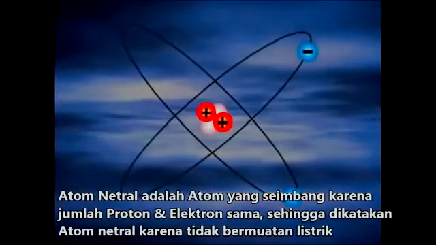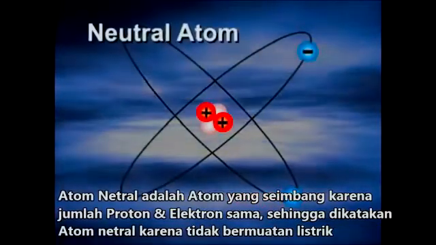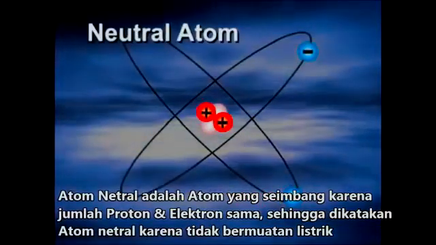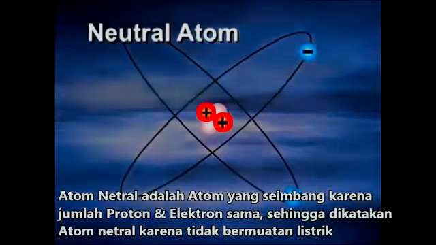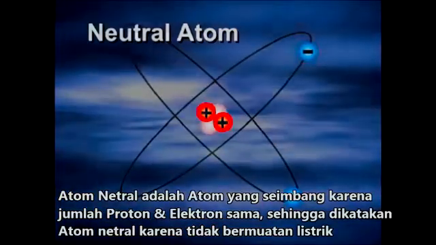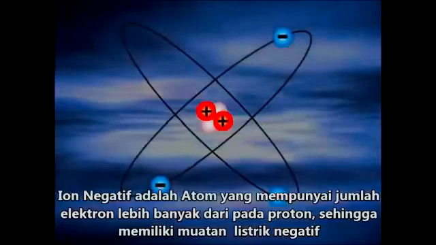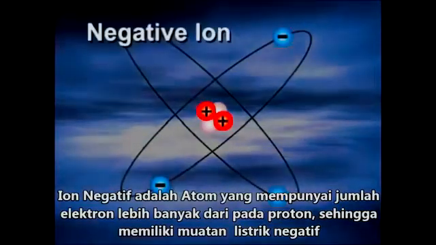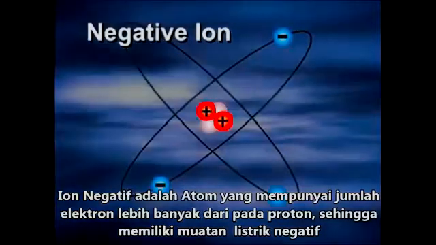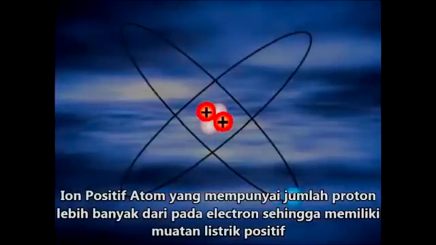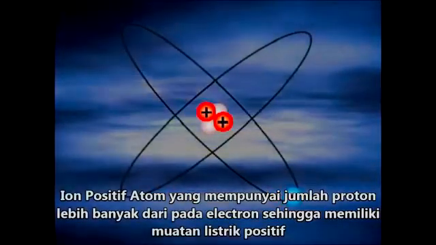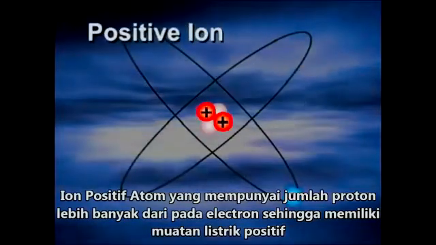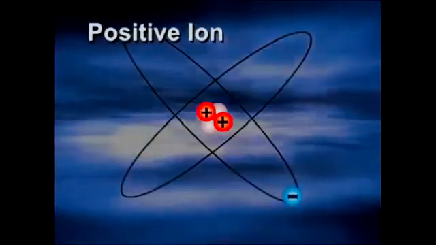An atom is balanced when it has an equal number of protons and electrons. It has no charge, and it's said to be neutral. When an atom has more electrons than protons, it has a negative charge and is called a negative ion. An atom that has fewer electrons than protons will have a positive charge and is known as a positive ion.